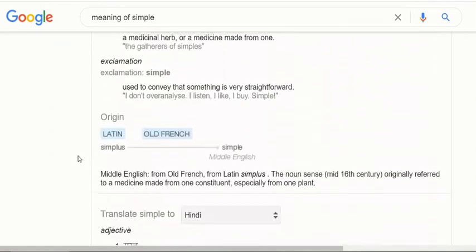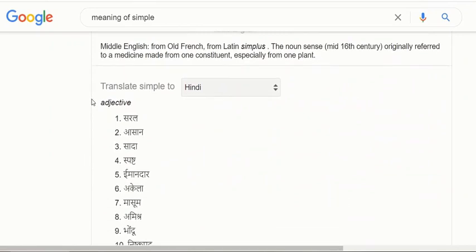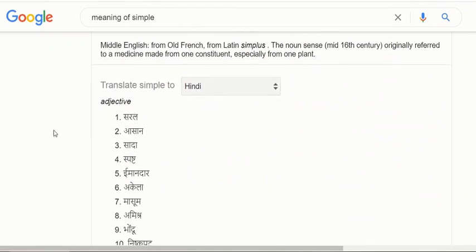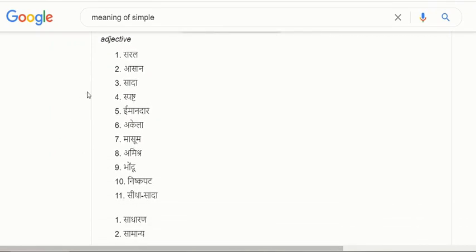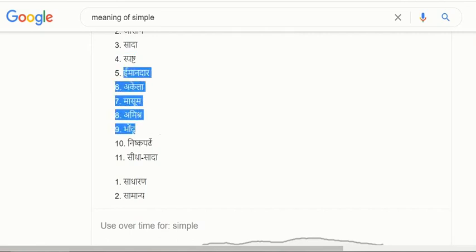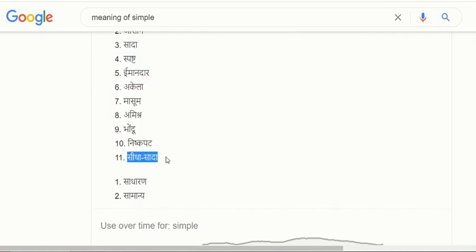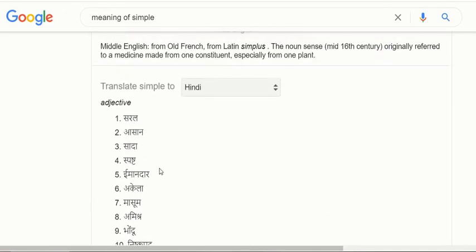Now let me go over here and show you the translation to Hindi. You can see these words over here: सरल, आसान, सादा, स्पष्ट. Okay, we will leave out all this, and over here सीधा सादा, साधारण, सामान्य. All these words mean simple. That means it is not too difficult to understand, it is very easy.